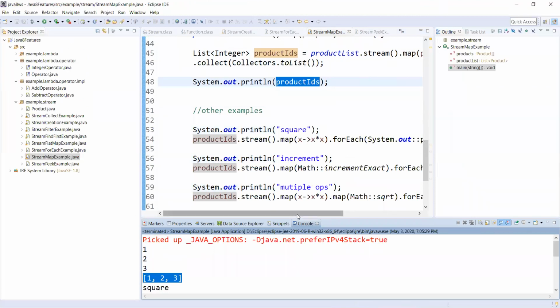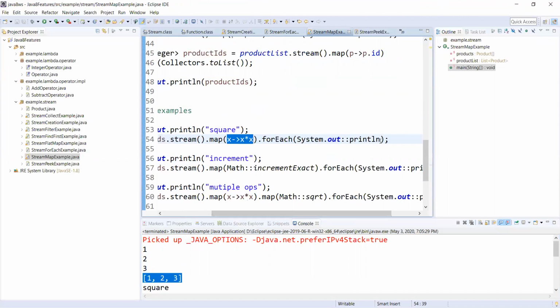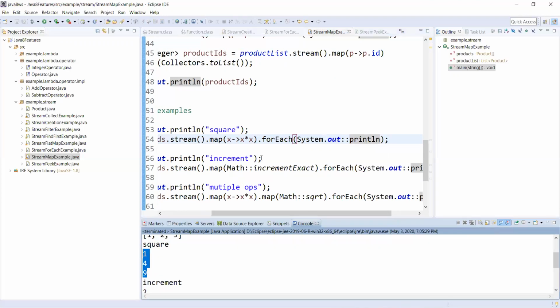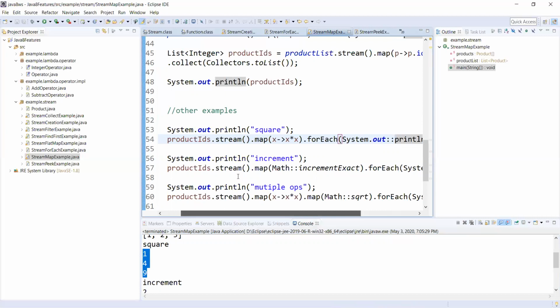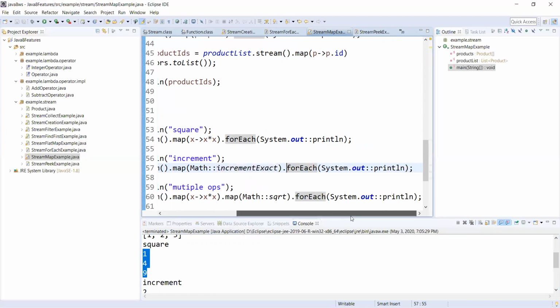So this product IDs is 1 2 3, the list 1 2 3. For the square, we iterated product IDs and converted them into a new stream of squares and printed them by using forEach. So that means 1 4 9. Okay, in the increment, we created a new stream by using the Math.incrementExact function on the old stream. We get the new stream, and on the new stream, we iterated each element and printed that. So that means 2, 3, 4.